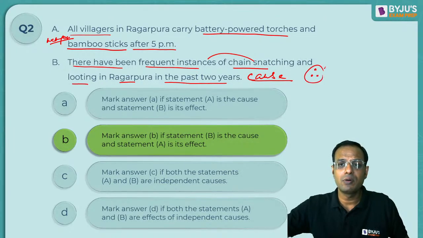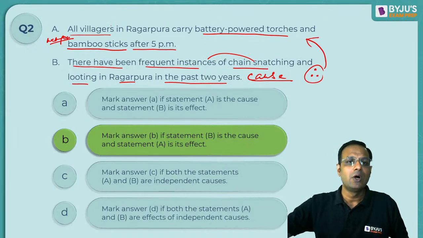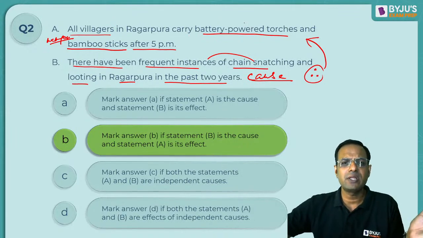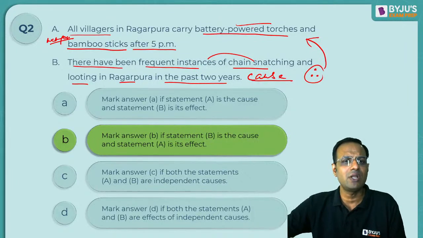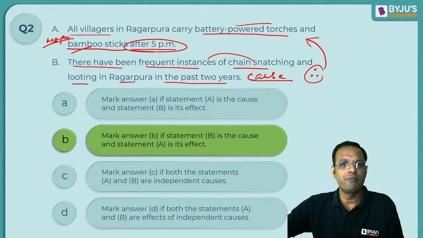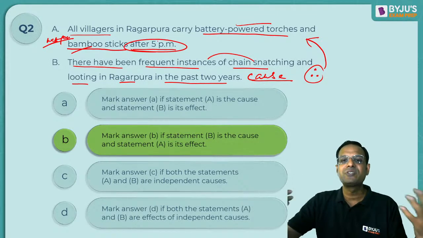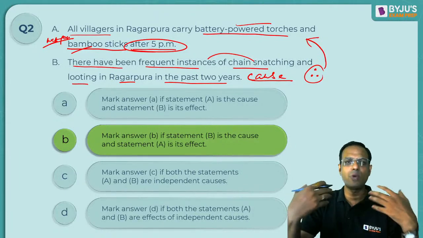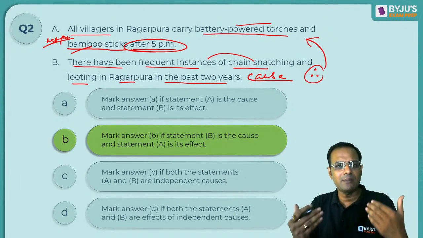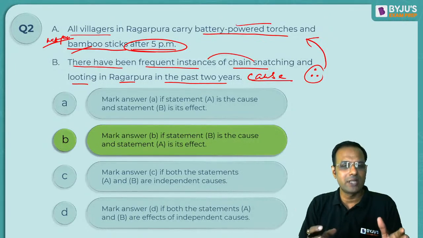Therefore, all the villagers in Ragarpura carry battery powered torches, because assuming there is no electricity in the village, and bamboo sticks as a weapon after 5 p.m. For what? To safeguard themselves, to protect themselves, to actually defend themselves from the robbers and the dacoits.